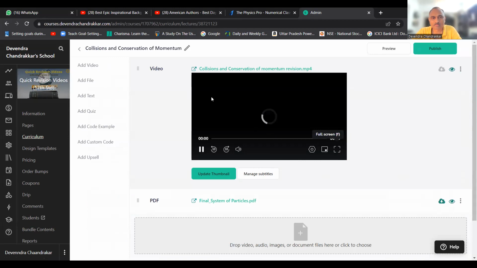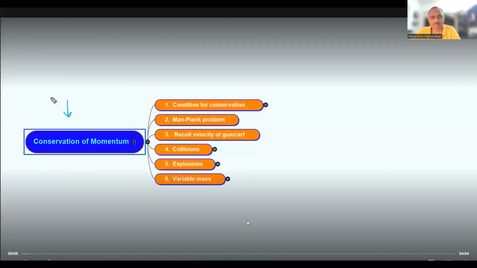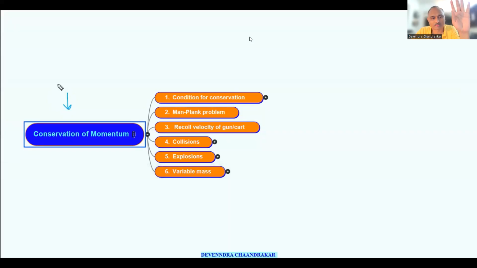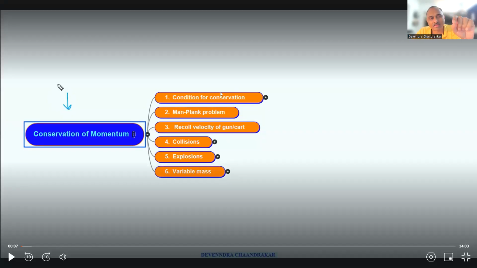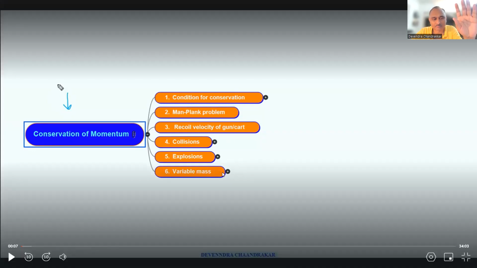I welcome you all to the second part of this chapter. The chapter is System of Particles, and we are discussing the second part under the head. This entire revision is of 34 minutes, right? And you can see here everything regarding conservation of momentum and collision has been explained, right?